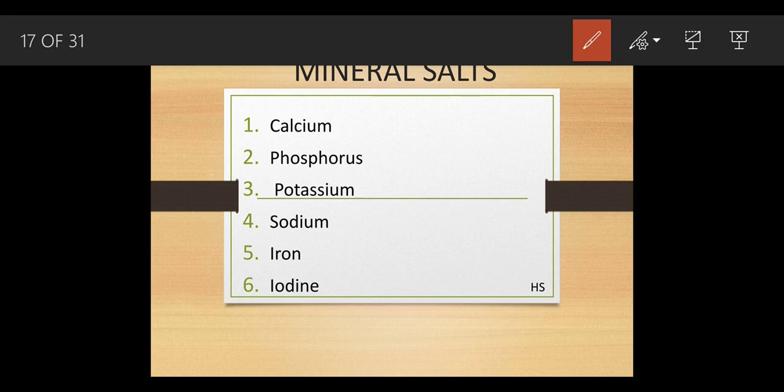If a child is suffering with rickets, the bones in the case of rickets are very soft and can be easily breakable if we apply too much pressure on that child. So rickets. Okay, now phosphorus.